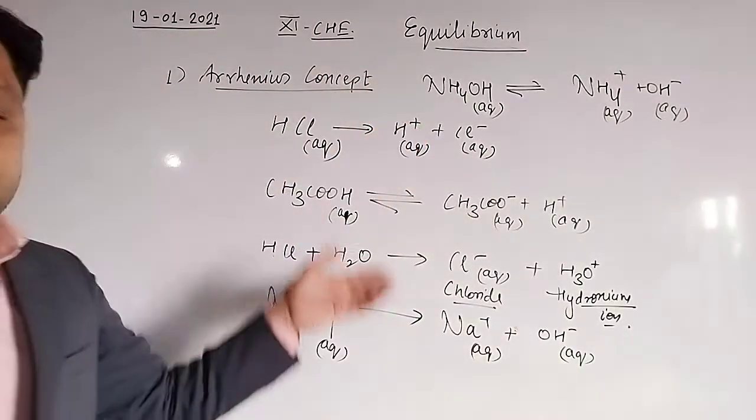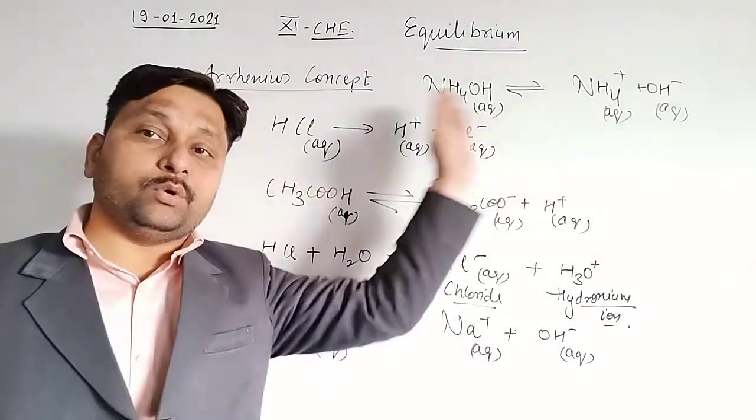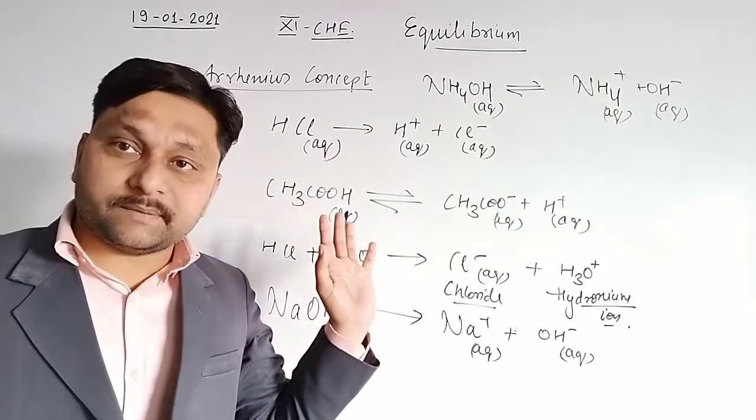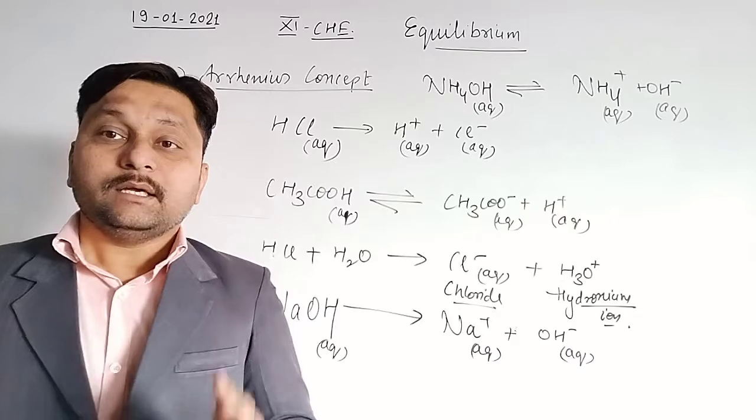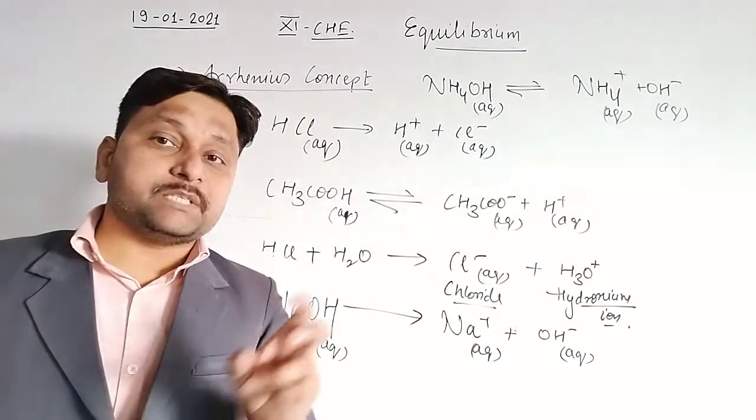So these two are the base. A base has the tendency to furnish the OH ion according to the Arrhenius concept. Clear? Now we start the next concept, that is the Lewis acid and Lewis base concept.